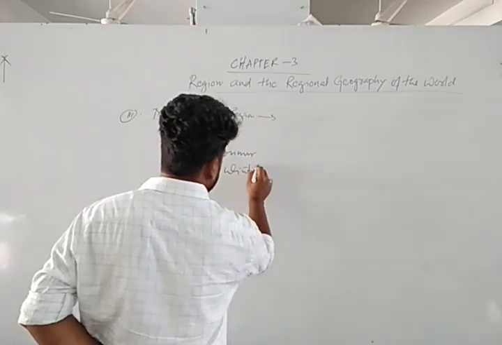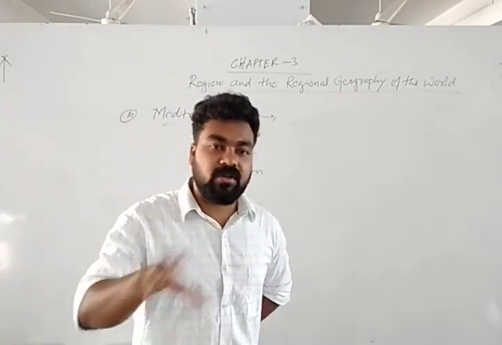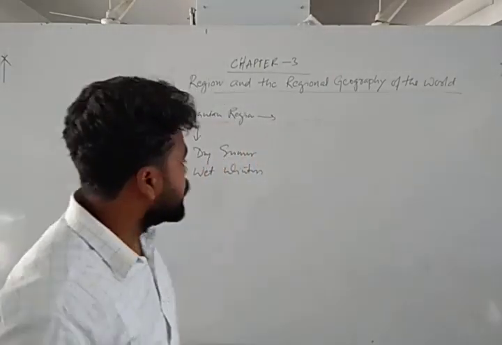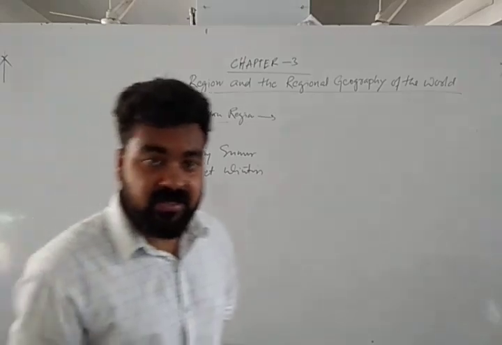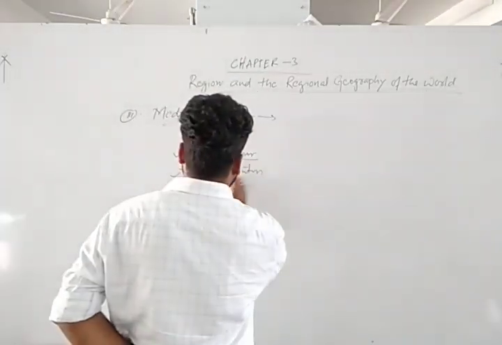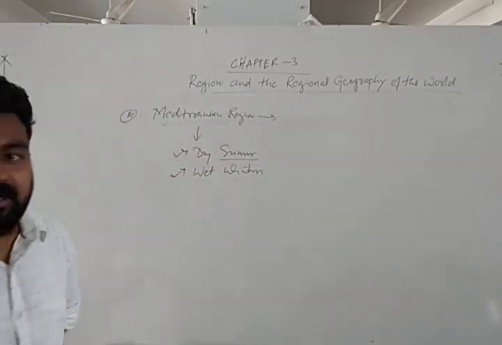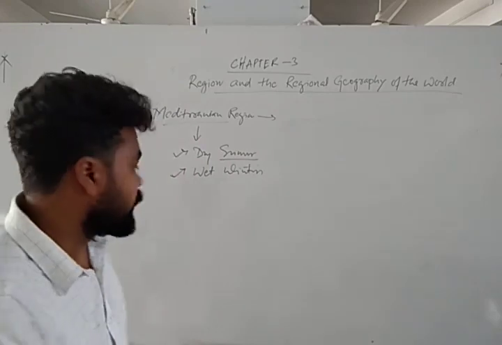Generally in our regions, we get rainfall in summer seasons, and our winter is completely dry. But in the Mediterranean region, due to the influence of the Mediterranean Sea or the pattern of the wind, summer is totally dry, that means no rainfall, and winter is totally wet. That means there is heavy rainfall in winter.